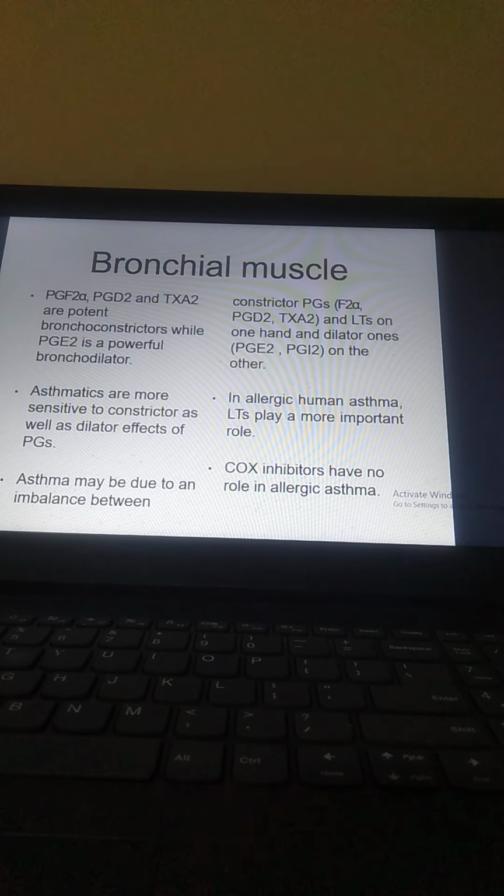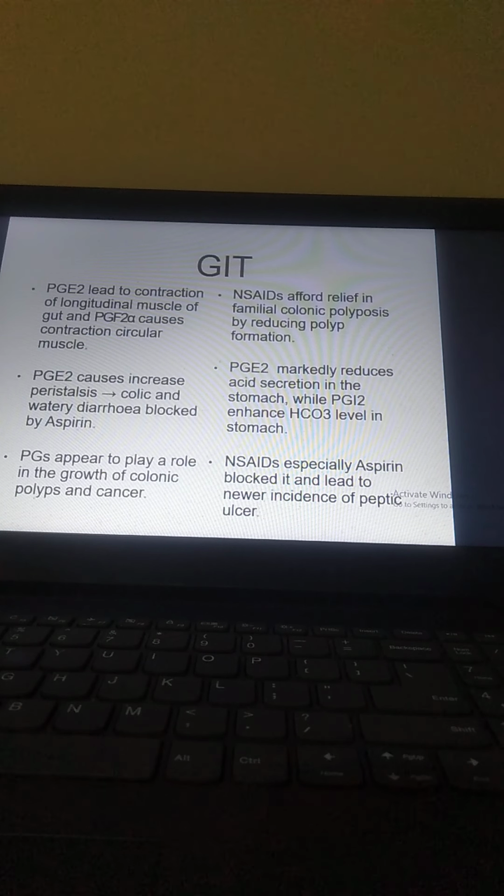So bronchial muscle also. PGF2 alpha, PGD2, and TXA2 are potent bronchoconstrictors while PGE2 is a powerful bronchodilator. Constrictors are PGF2 alpha, PGD2, TXA2, and leukotrienes on one hand, and dilators are PGE2 and PGI2 on the other hand. Asthmatics are more sensitive to the constrictor as well as the dilator effects of the PGs. In allergy and human asthma, leukotrienes play a more important role. That's why we give anti-leukotrienes in asthma. Asthma may be due to an imbalance, and COX inhibitors have no role in allergic asthma. So these you have to, I would say, go through.